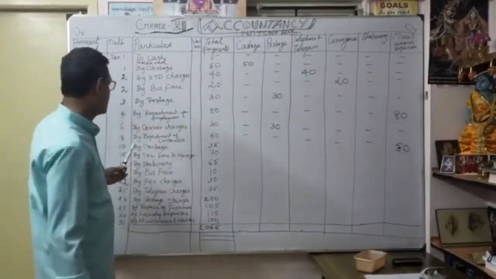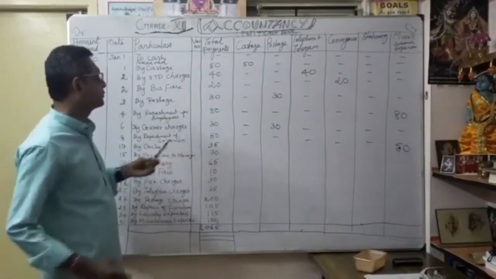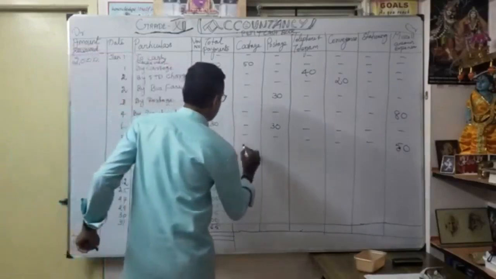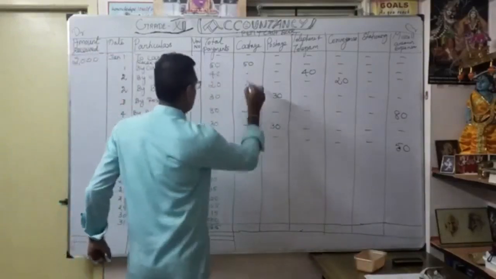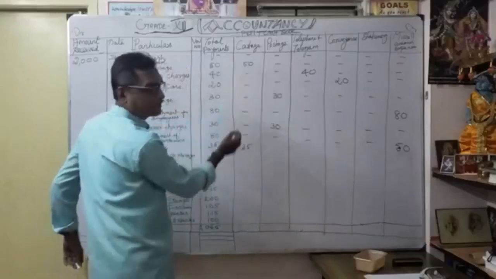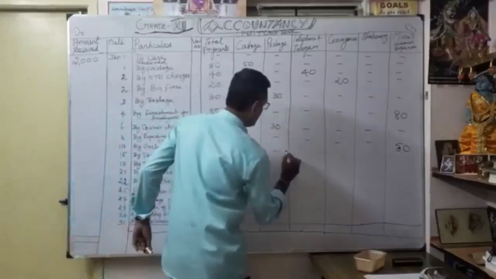Okay. Thereafter again by cottage 35 rupees. It's a very easy one. You can write it here, 35 rupees cottage. Okay. So 35, and I already created cottage. See here nothing. Dash.